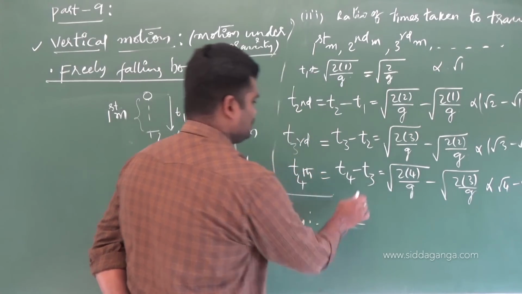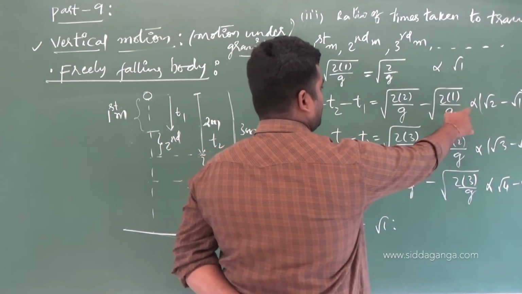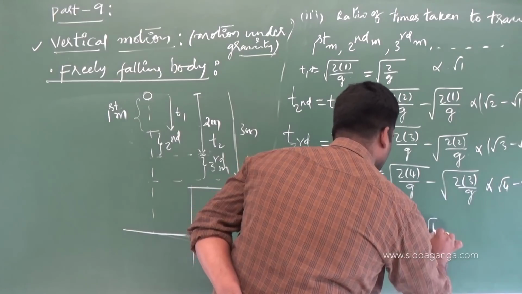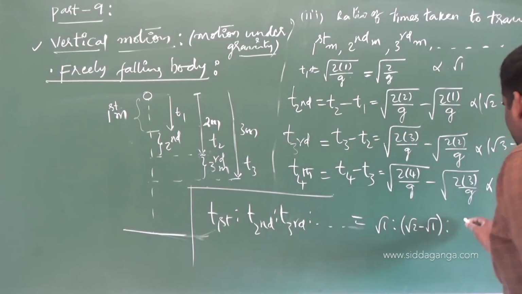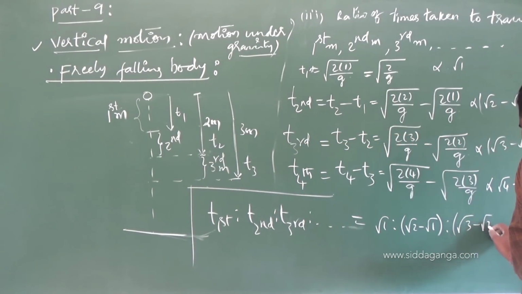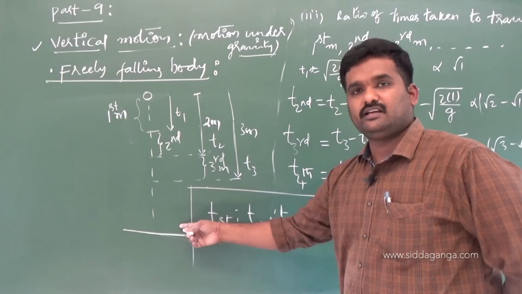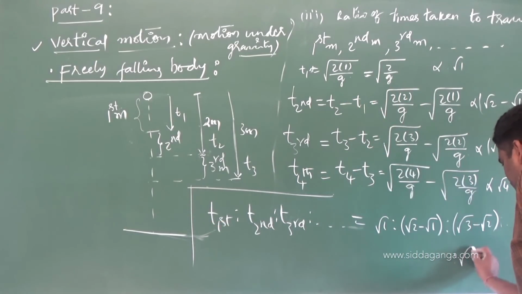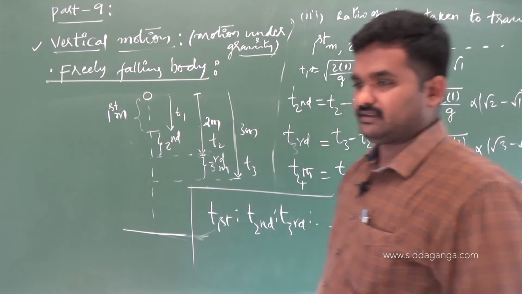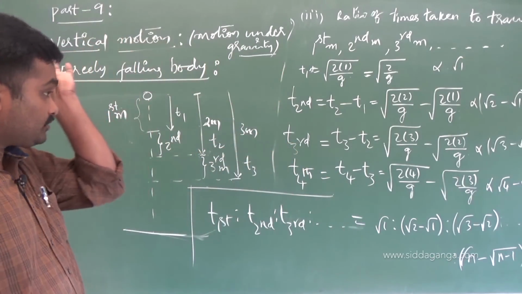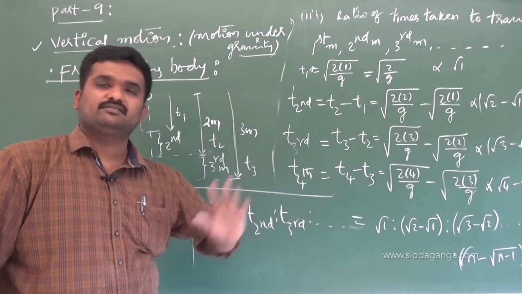See now what you will get: first meter ratio means root 1, second meter means root 2 minus root 1, third meter means root 3 minus root 2, and so on. For the nth meter, you can finally write root n minus root of n minus 1. That's how we need to write the ratios of the times taken to travel the first meter, second meter, third meter and so on.